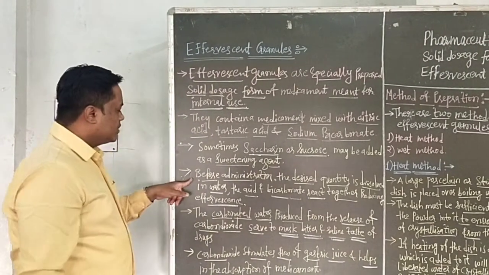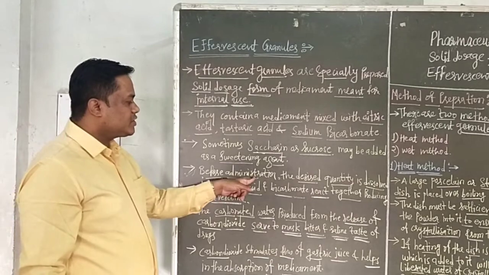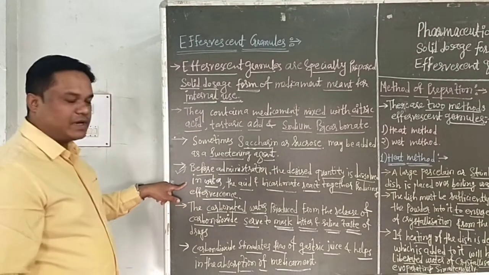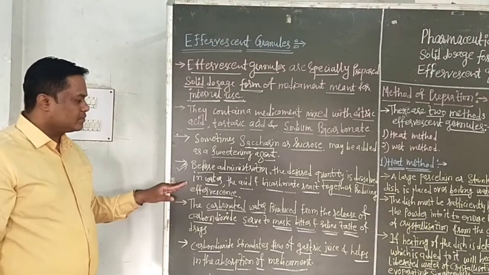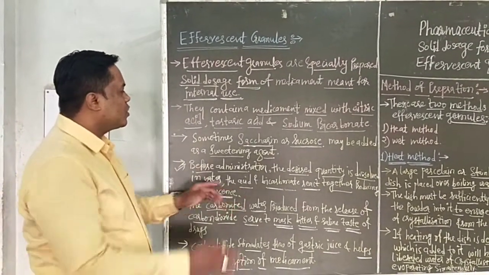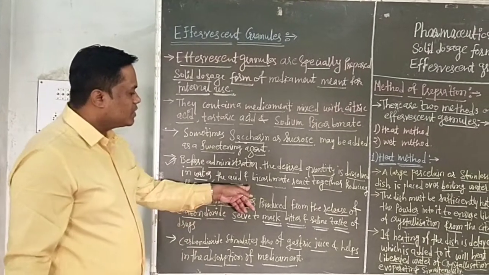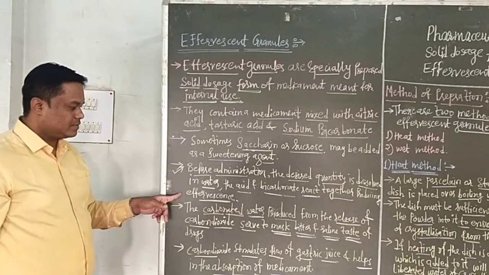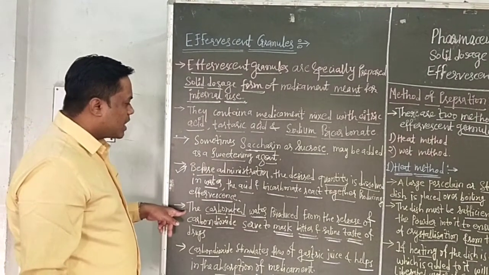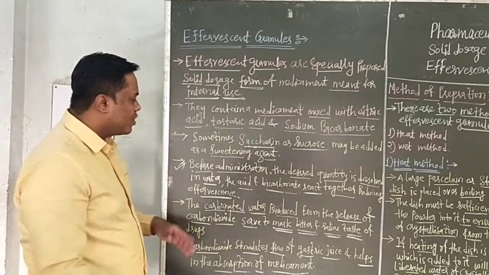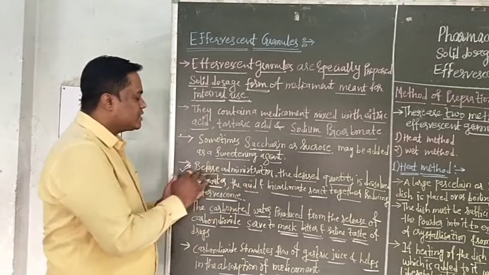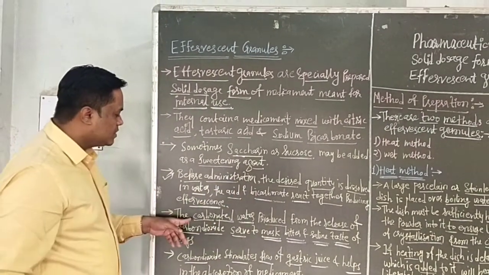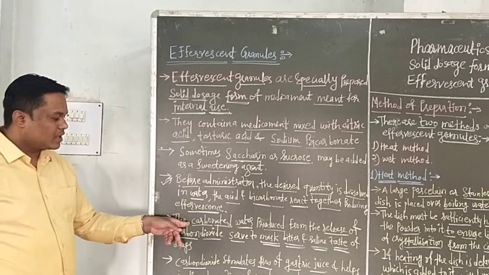Before administration, the prepared granules are first dissolved in water. Then the citric acid and tartaric acid react with the sodium bicarbonate, producing the effervescence. Carbonated water is produced because of this reaction. The acid plus base reaction releases CO2 gas, carbon dioxide.